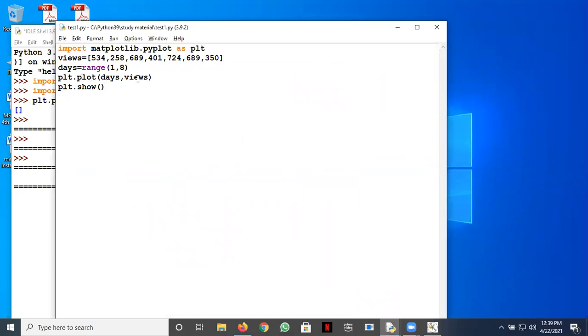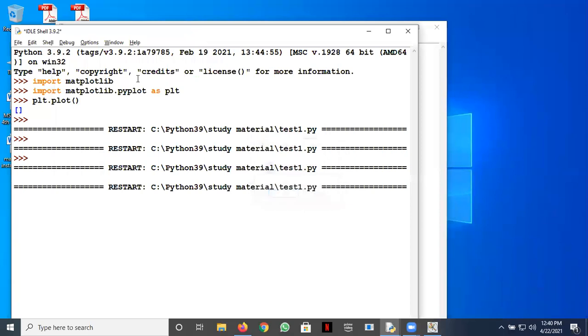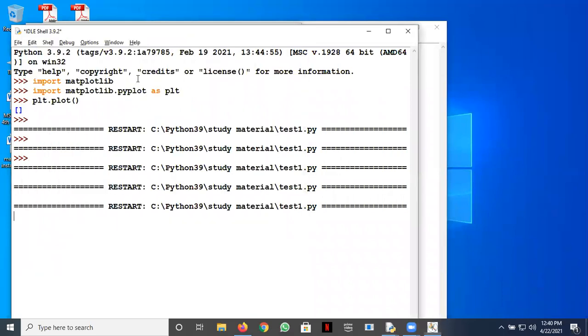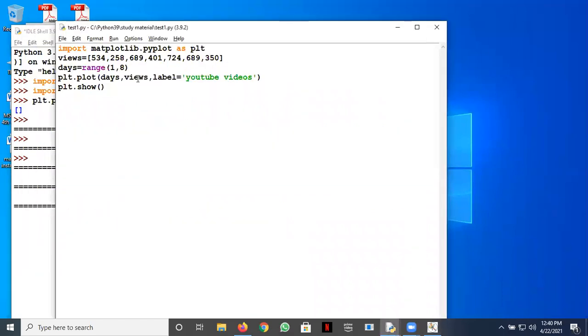So it can have many arguments. We started with one argument. When it has one argument, that is for the y-axis, and for the x-axis it is automatically assumed starting from 0. Then you can have another argument, say label. Label is equal to YouTube videos. Let's see whether it shows somewhere or not. It's not showing. Can somebody suggest what this label does, if you have really gone through matplotlib?